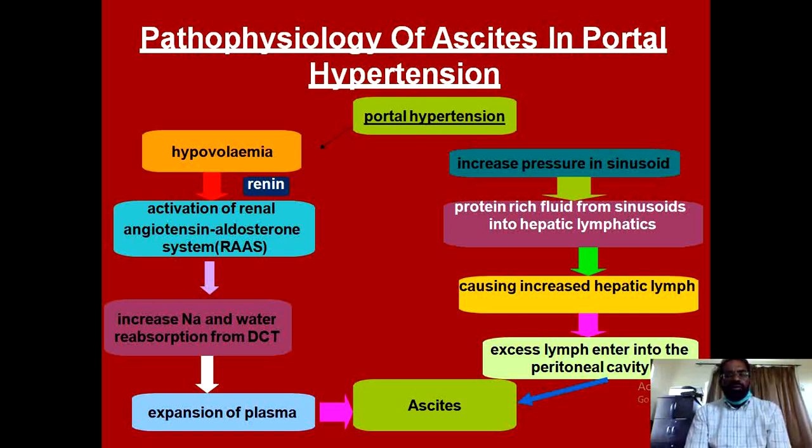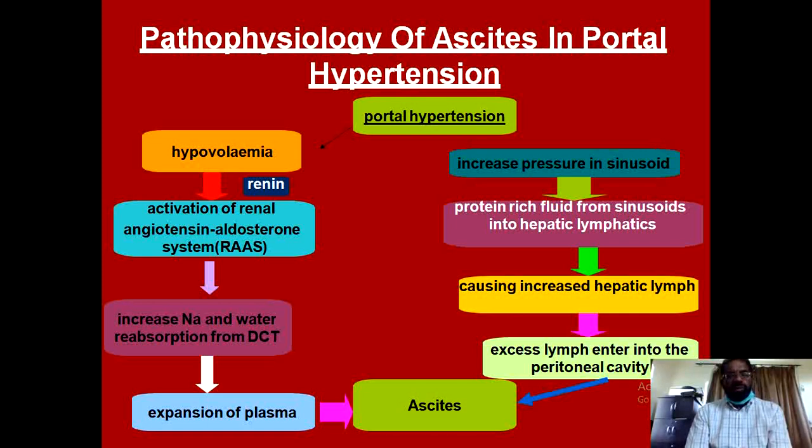Overall, 5 main pathological abnormalities are associated with development of ascites in cases of cirrhosis or portal hypertension, and they include increased portal pressure, hypoalbuminemia, increased retention of sodium, excessive retention of water, and increased formation of the lymph.